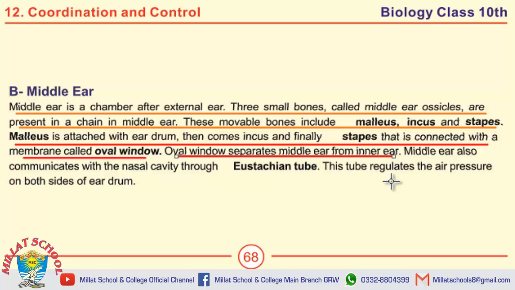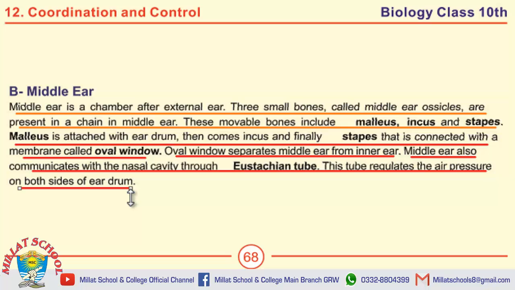What is the function of eustachian tubes? Middle ear also communicates with nasal cavity through eustachian tube. This tube regulates the air pressure on both sides of eardrum.